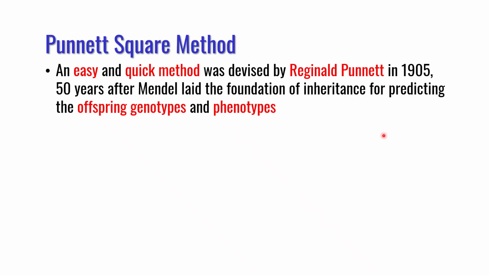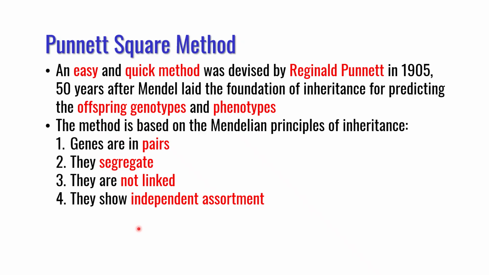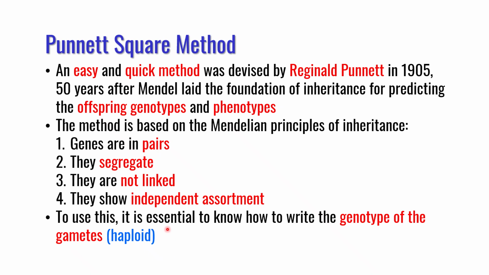of inheritance. This method was used to predict the offspring genotype and phenotypes, and this is based essentially on the principles of Mendelian inheritance. For example, genes are in pairs, they segregate, they are not linked, and they show independent assortment. However, to use this method, it is essential to know how to write the genotype of gametes, which are haploid in nature. Therefore, in the next slide, I will explain how to write the gamete genotype.